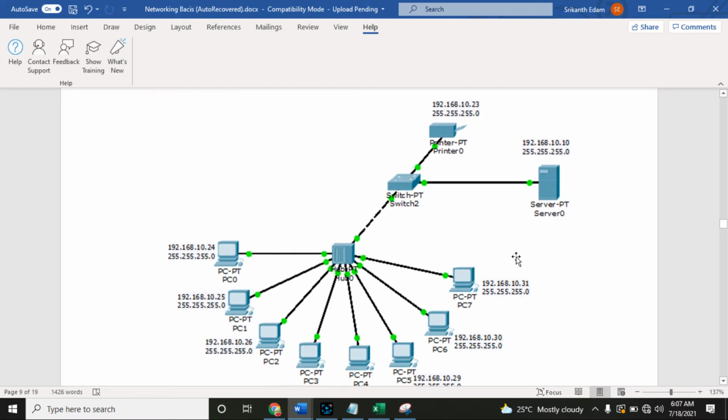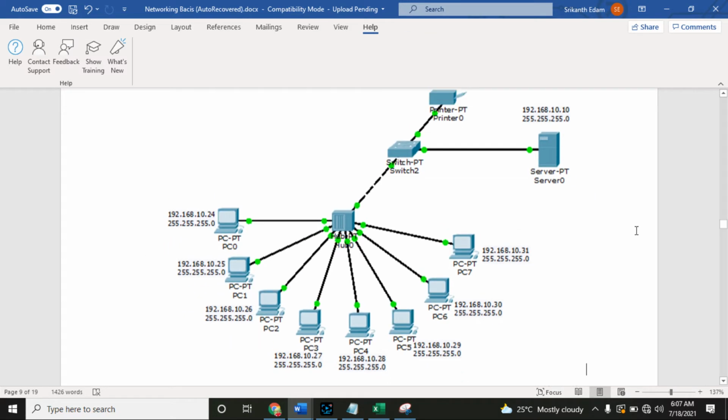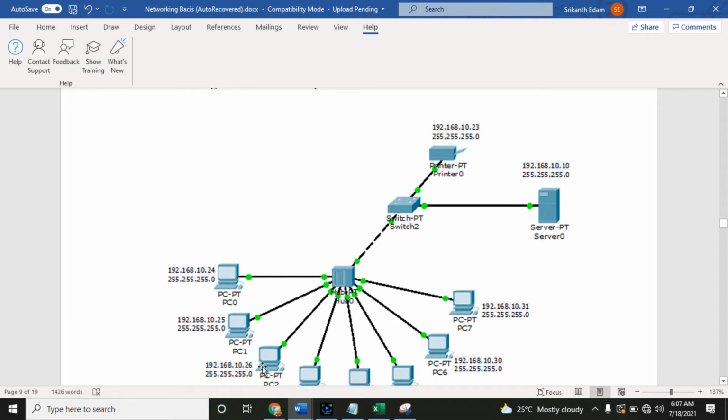When you see this screenshot you will understand. This is one network, guys. Here in this network there are many devices connected. We have computers, a switch, a printer and a server. Every device is assigned a unique IP address. The printer has a different IP address, 192.168.10.23. This computer has a different IP address, 192.168.10.24, and the server has a different IP address.